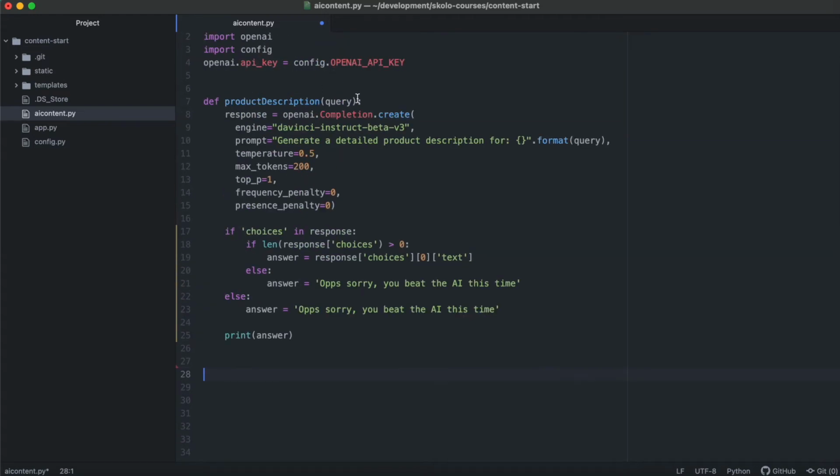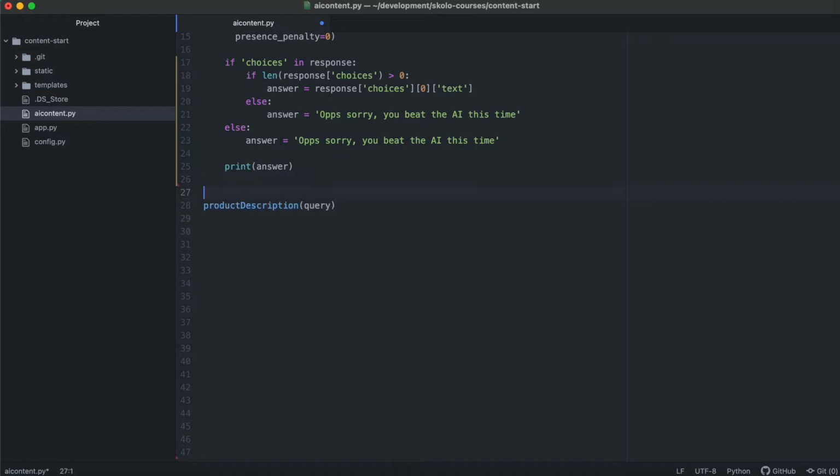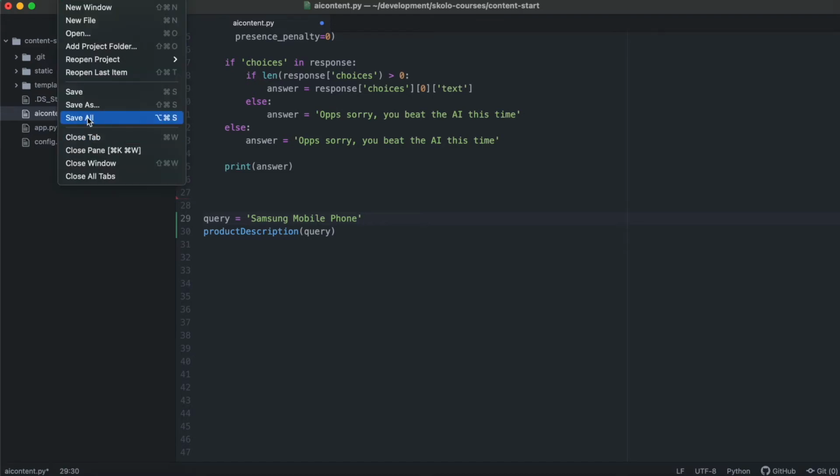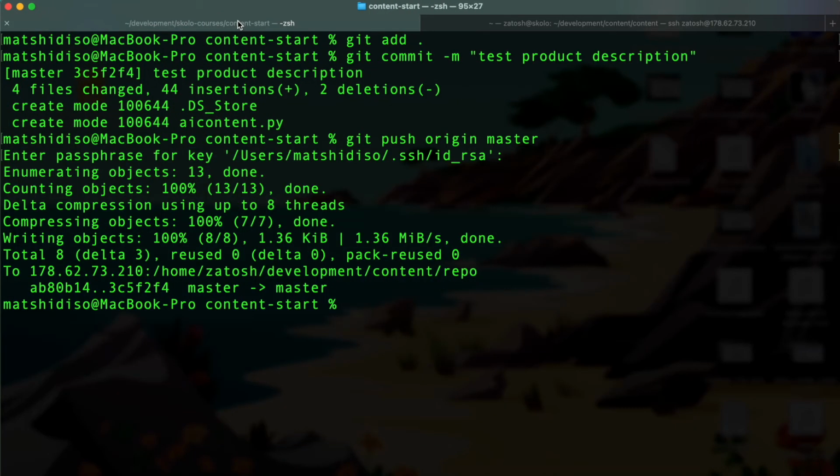If you remember this function, let's just copy it from there, and we'll paste it in there, and then we're gonna have to give it a query. This time, let's give it a different query. What are we gonna give it? Let me think of an interesting product that is popular and famous that an AI would know about. Yeah, Samsung mobile phone. Right, let's run this query. Awesome.